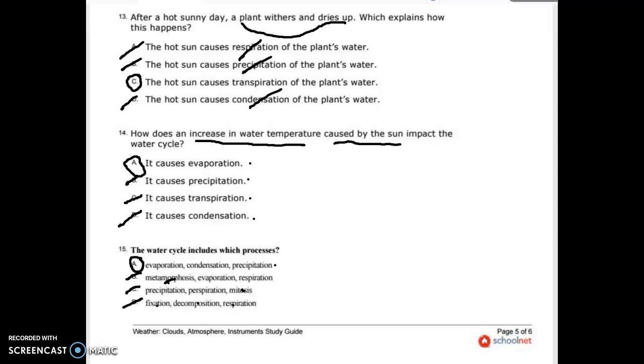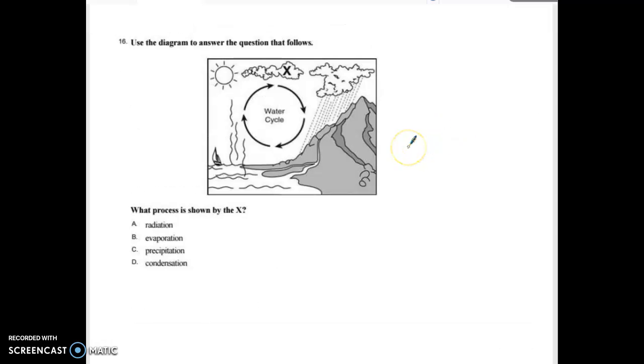I think we have one more on the last page here. Using this diagram, it's asking us what is happening here. Well, I know it's not this, so it's not radiation. Down here is where evaporation takes place. This is precipitation. So this looks like a cloud forming, and cloud formation is condensation, or condensation is cloud formation.